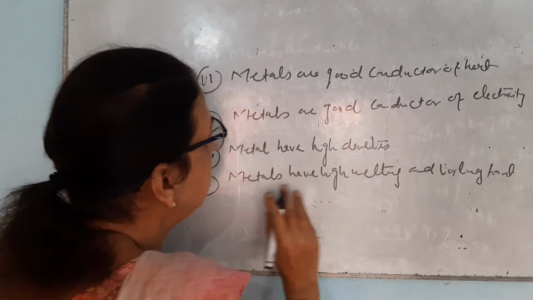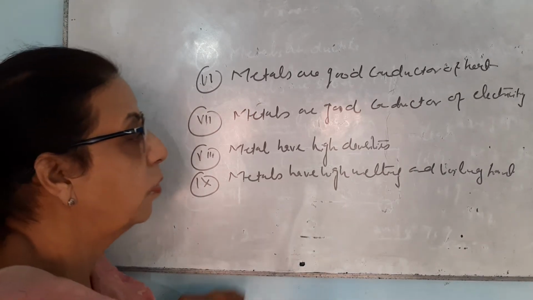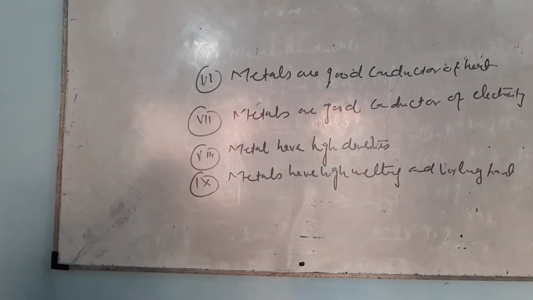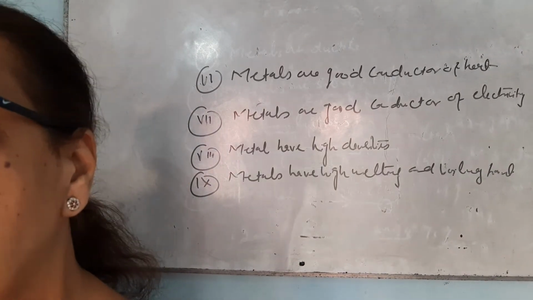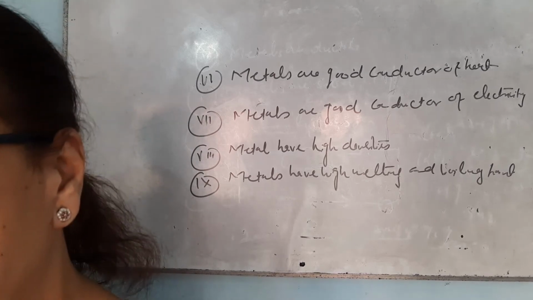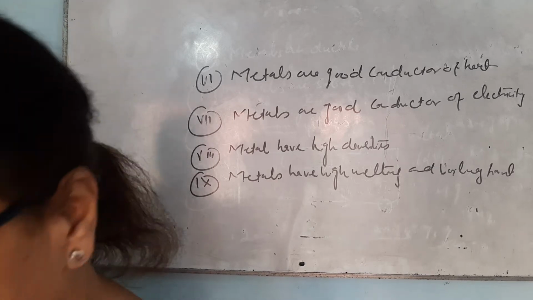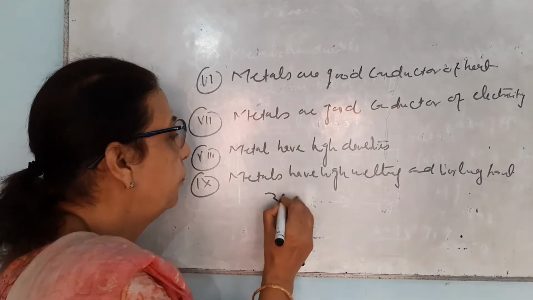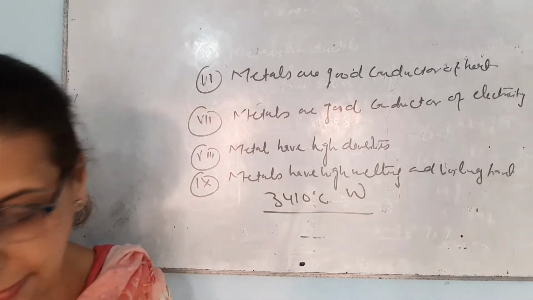There is a specific reason for this that cannot be told in this class, but all the metals have high melting and boiling points. Tungsten has a very high melting point. In bulbs, tungsten filaments are used. The chemical formula of tungsten is W. Its melting point is 3410 degrees Celsius, the highest melting point.